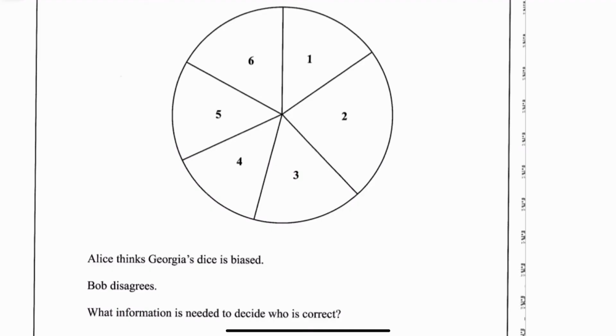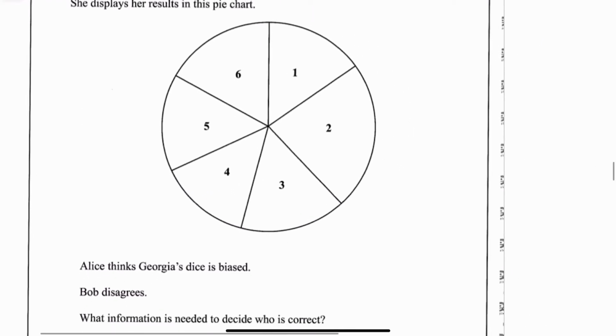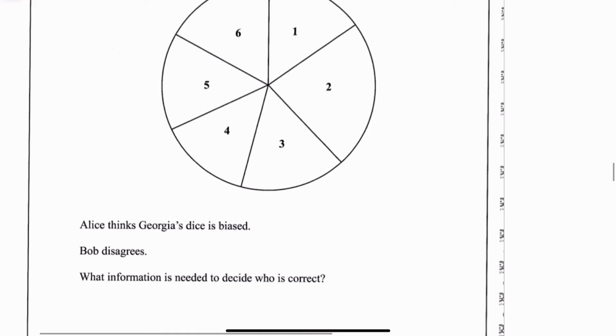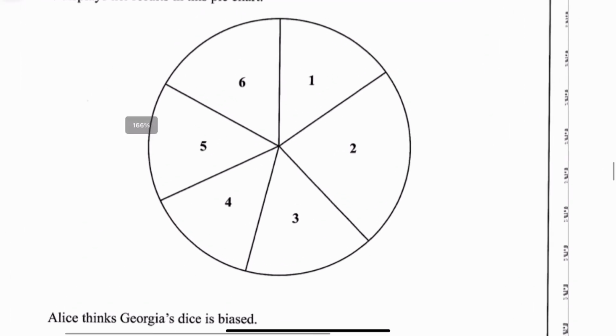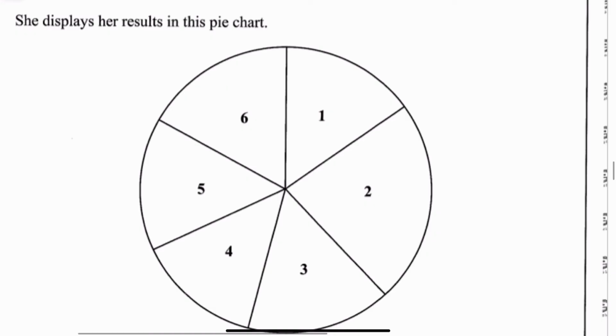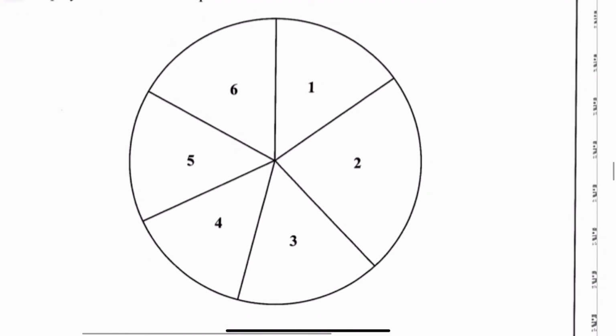Now, say they had only rolled this dice maybe 12 times or 20 times, and these were the results. It wouldn't be very significant. If it's only rolled 20 times, and Alice thinks this is an unfair, biased dice, there's not enough information. You haven't performed the experiment enough times. So I think what you need to decide is how many times the dice was rolled. Because say it had been rolled 600 times or 6,000 times, and these were the results, then it does look like 2 is significantly more likely than the rest of them.